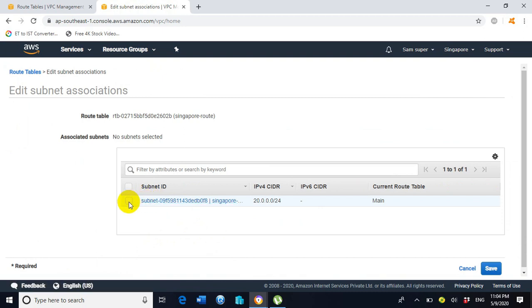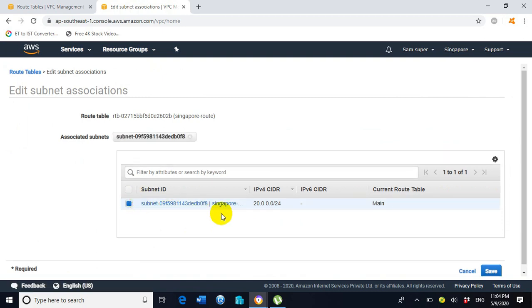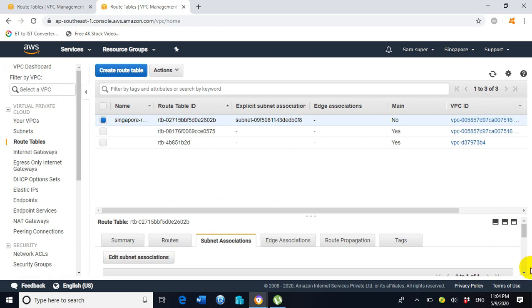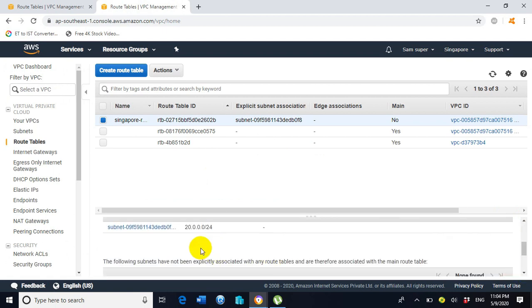Check mark the option subnet. This will associate the subnet with the route table. Click on save. Now you can see the subnet has been associated successfully with the route table, and you can see it on the top also.